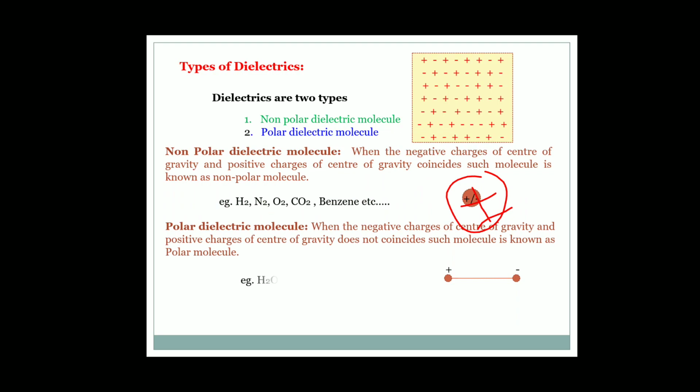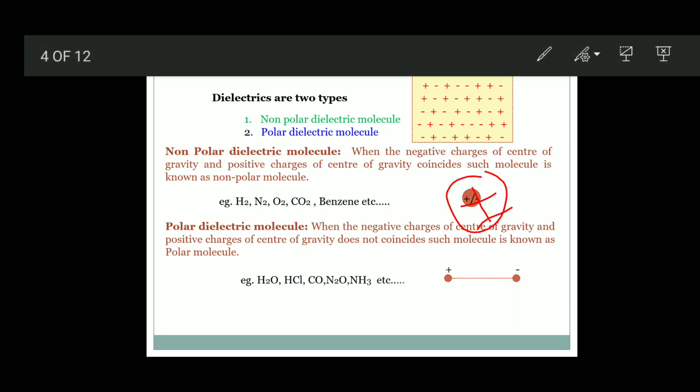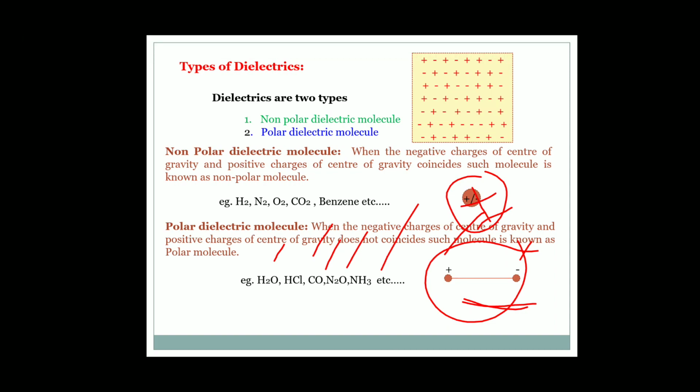Here there is one positive charge and a negative charge kept at some distance. Examples are hydrogen chloride, carbon monoxide, nitrous oxide and ammonia, which are some examples of polar dielectric molecules.